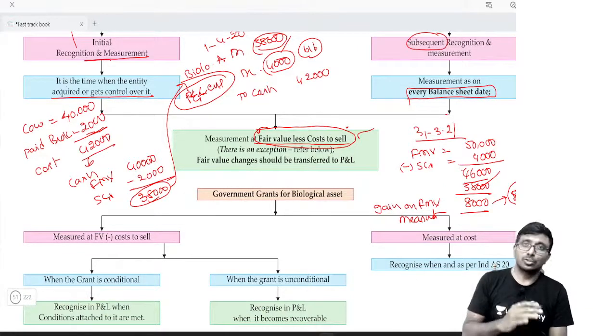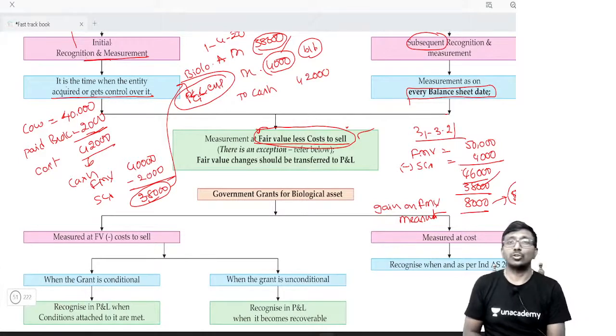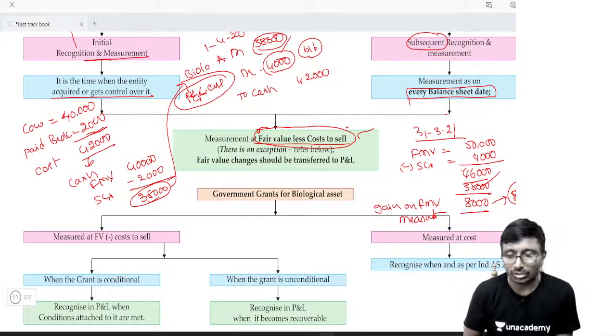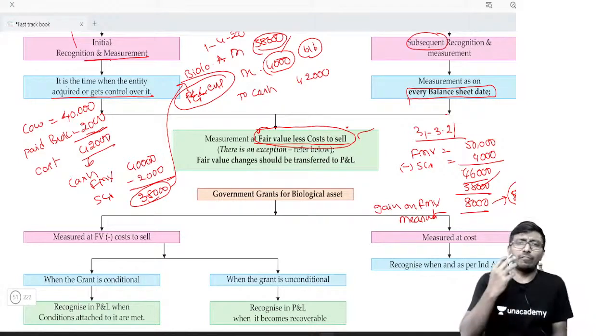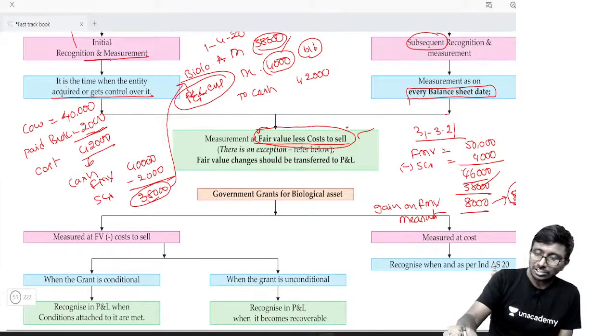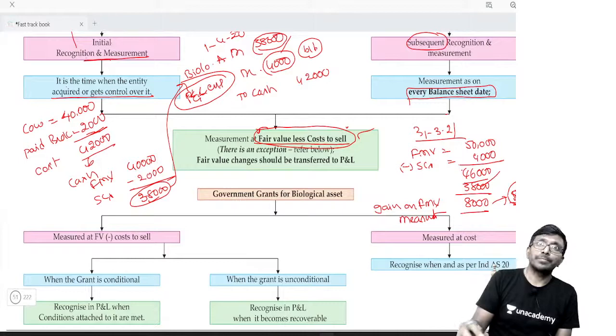But still this should be transferred to profit and loss. This is a different industry. Their rules and regulations are a little different compared to other assets. That's why don't compare it with your PPE, or intangible assets, or investment property or anything. Everything is going to be measured at fair value less cost to sell, including agriculture produce.